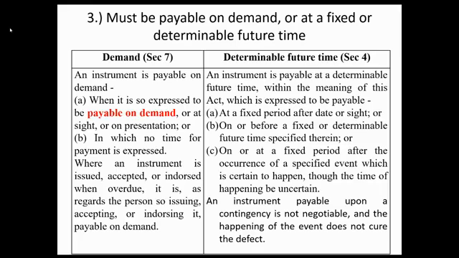Pero kung nakalagay doon na 30 days before the death of Z, then the instrument becomes non-negotiable. Kasi hindi ko alam kung kailan siya mamamatay. Kaya pag namatay, babalik ka ng 30 days, hindi mo alam kung kailan to. Kaya ang effect, the instrument becomes non-negotiable.